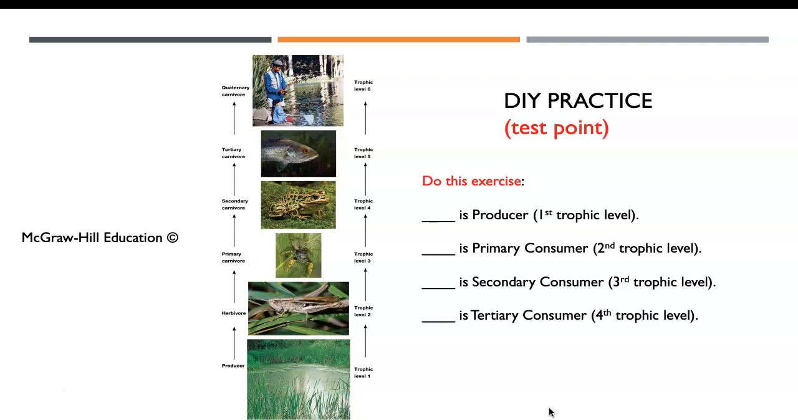I'll see if I need to put this in the discussion post so you all can practice and master this concept, because this is very, very important to understand many concepts later in ecology.